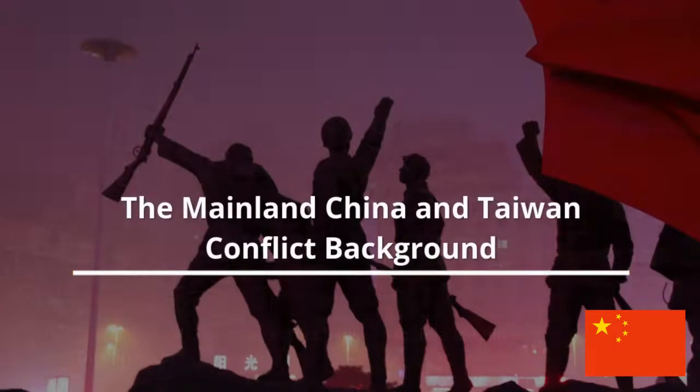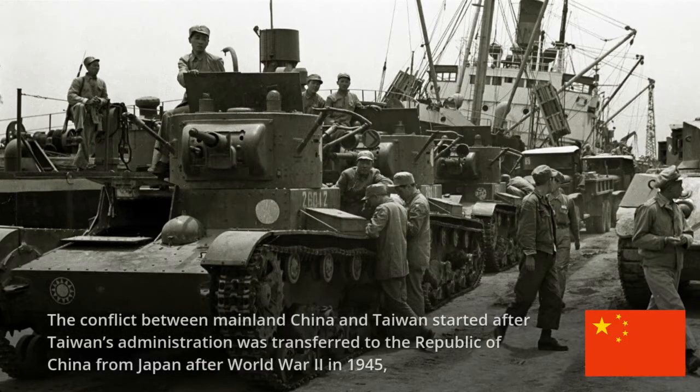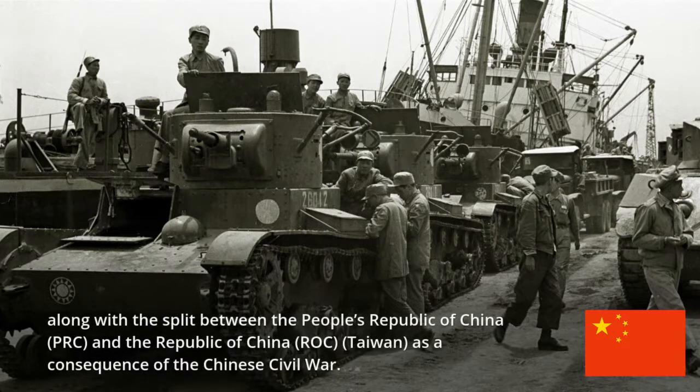The mainland China and Taiwan conflict background. The conflict between mainland China and Taiwan started after Taiwan's administration was transferred to the Republic of China from Japan after World War II in 1945, along with the split between the People's Republic of China, PRC, and the Republic of China, ROC, Taiwan, as a consequence of the Chinese Civil War.